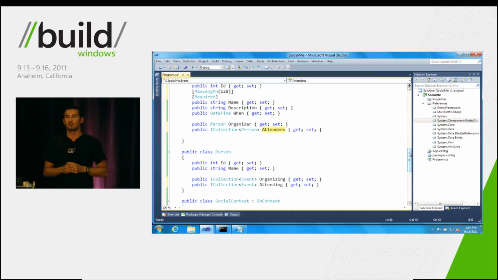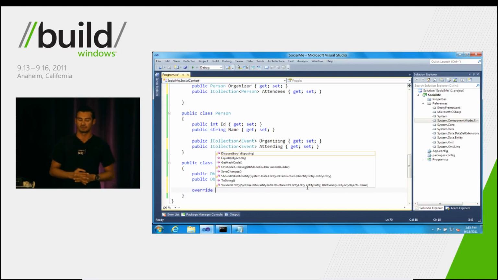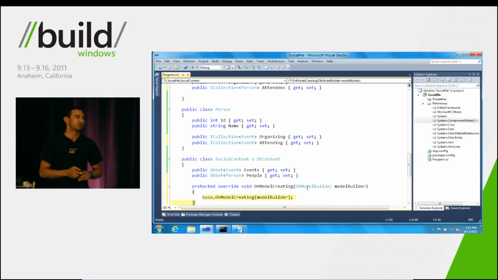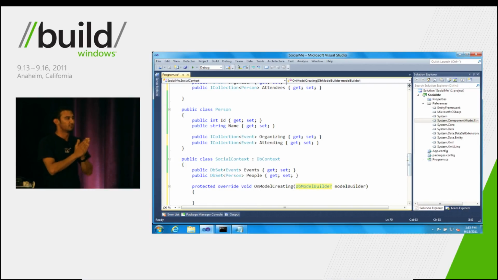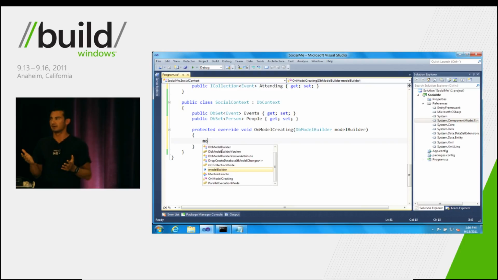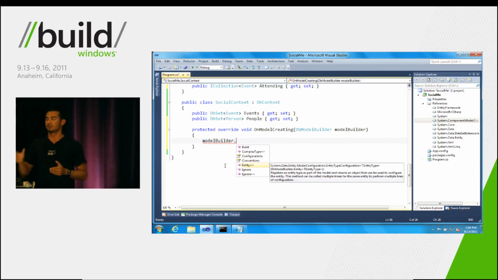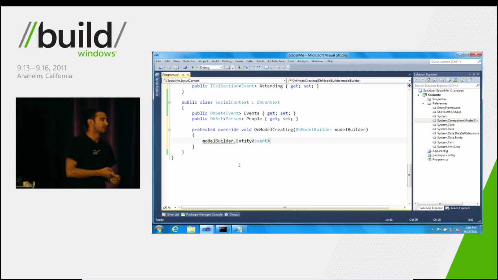So what we'll do at this point is to drop down to the Fluent API and tell it how this mapping works. So to use this, we'll override a method called OnModelCreating inside of our DbContext class. This method exposes a single parameter of type DbModelBuilder. Now, the DbModelBuilder is the root from which you use the Fluent API.